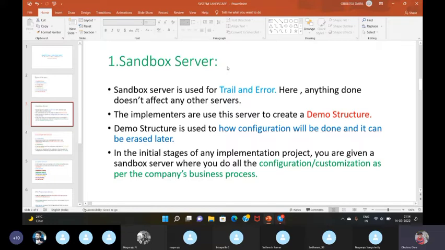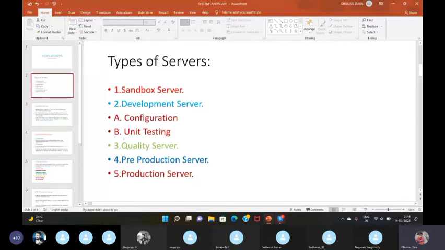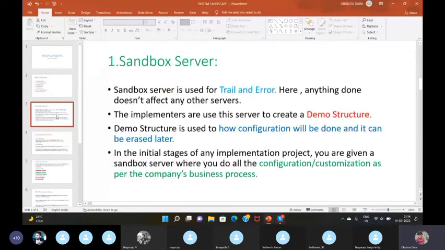If we do anything in this server, it doesn't affect any of the remaining servers we have discussed, like the development server and quality server. These are not affected by the Sandbox server.